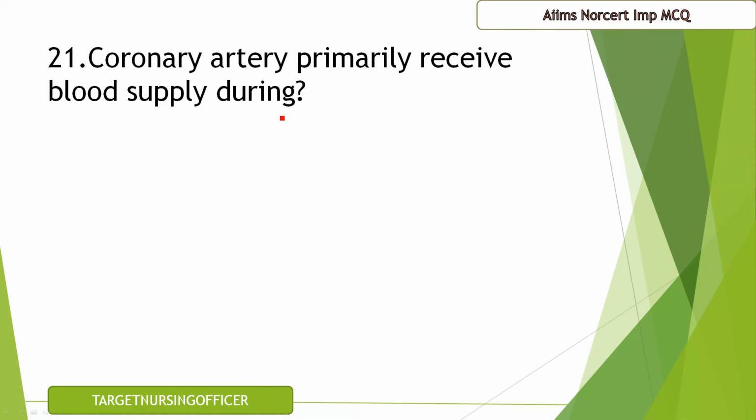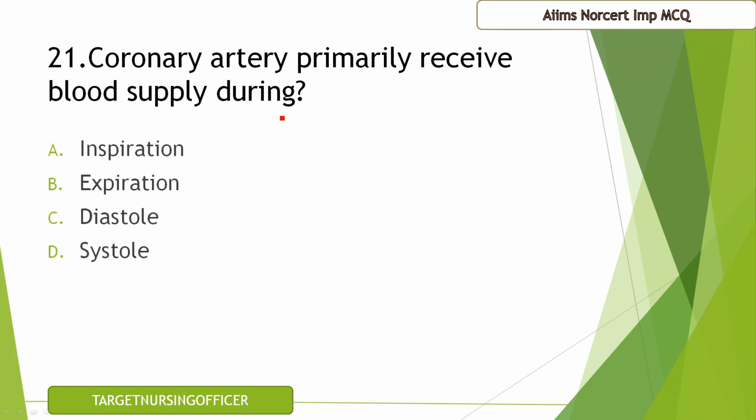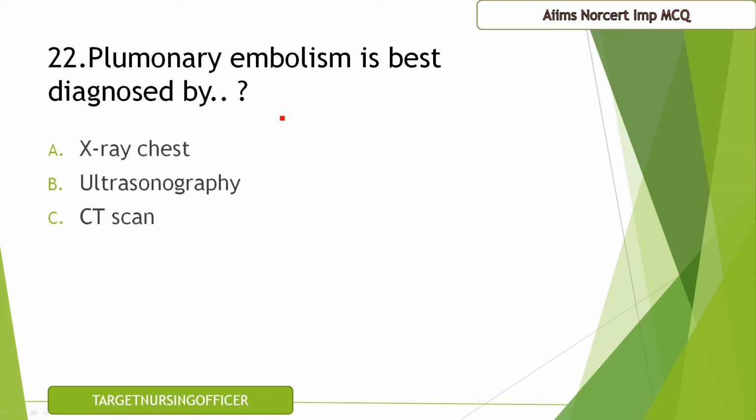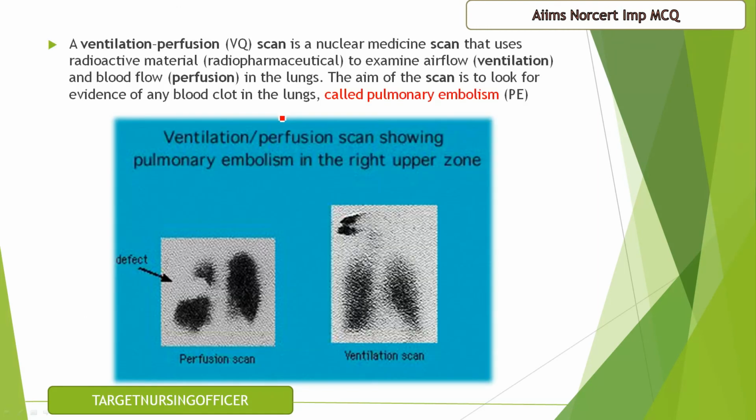Question number 21. Coronary artery primarily receives blood supply during inspiration, expiration, diastole, systole. The correct answer is C, that is diastole. Question number 22. Pulmonary embolism is best diagnosed by chest X-ray, ultrasonography, CT scan, ventilation perfusion scan. So the correct answer for this question is D, that is ventilation perfusion scan.